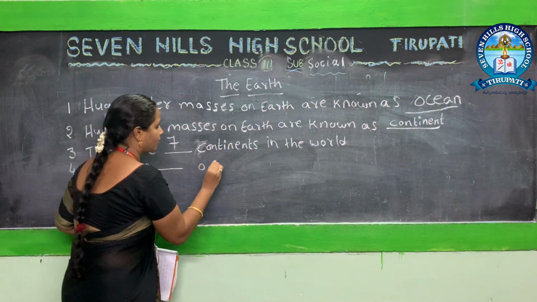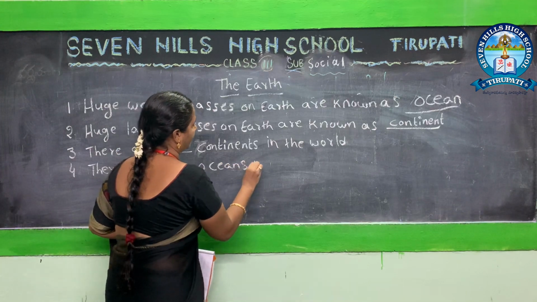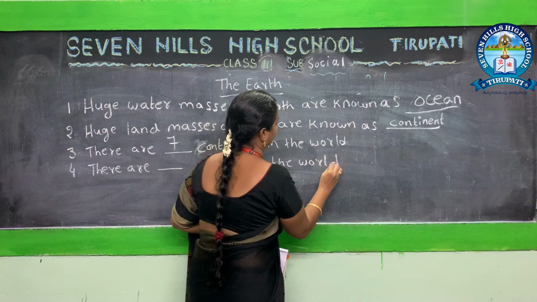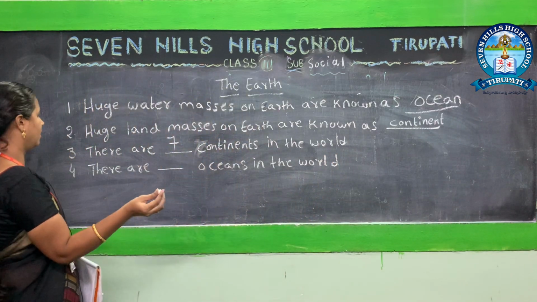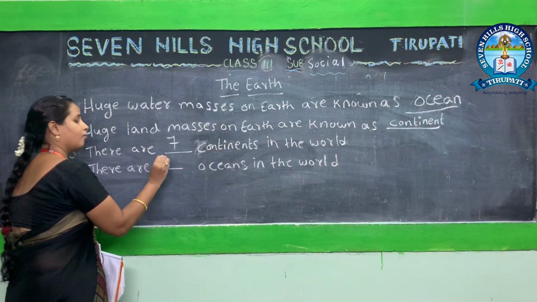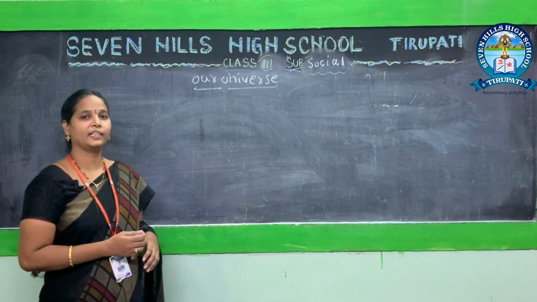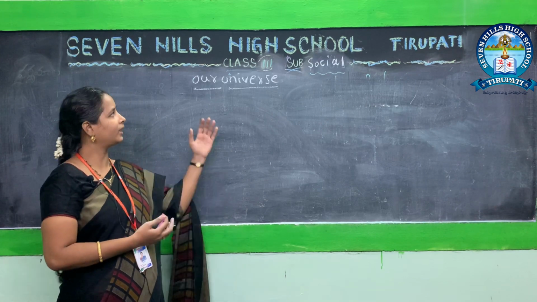There are dash oceans in the world. How many oceans we have? 5 oceans.